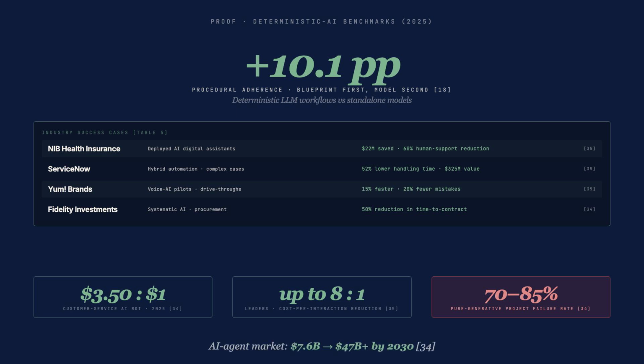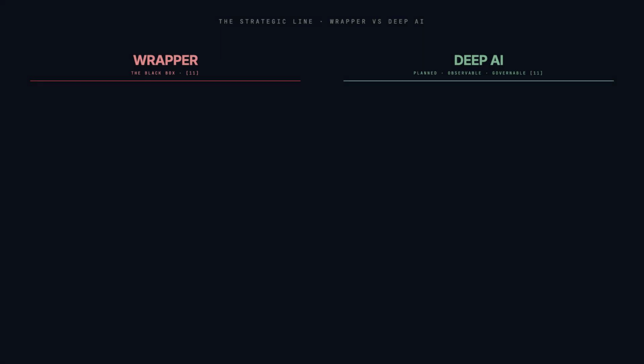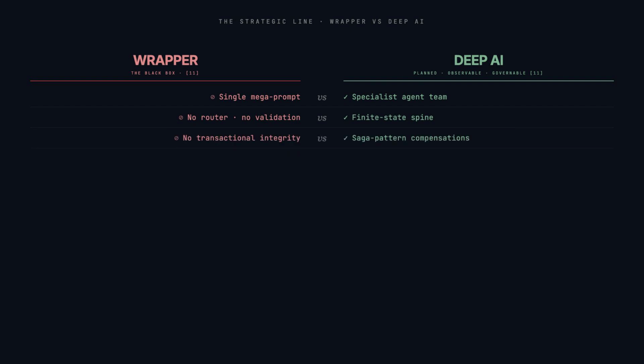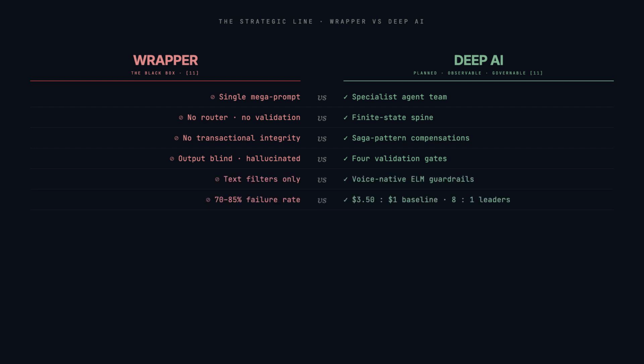The agent market is projected to expand from $7.6 billion today to over $47 billion by 2030. The strategic line is short. Wrapper, one prompt, one black box, no validation, hallucinated logic, policy drift, 70 to 85% failure rate. Deep AI, specialist agents, a finite state spine, saga pattern transactions, multidimensional validation, voice native guardrails, 3.5 to 8 times return. Resilience is not an optional feature.